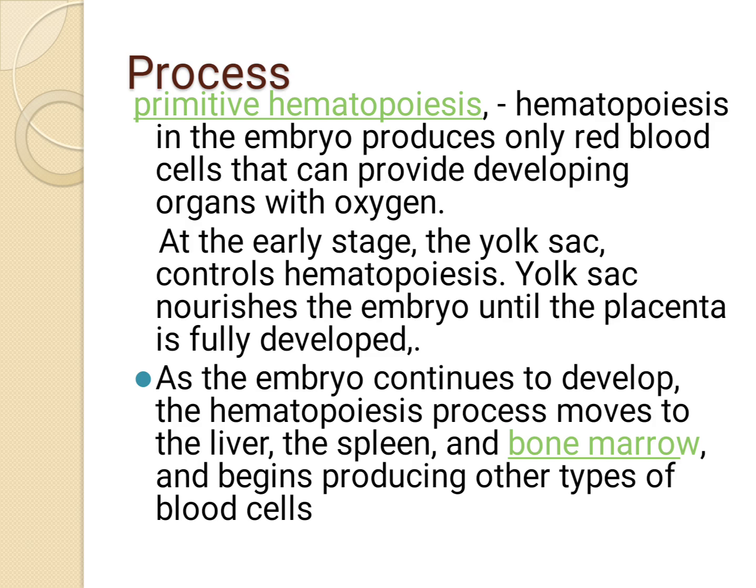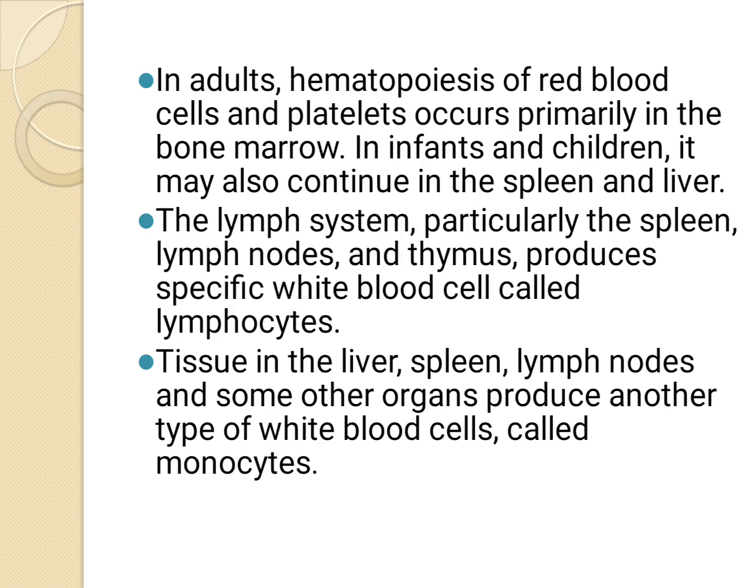As the embryo continues to develop, the hematopoietic process moves to the liver, spleen, and then finally to the bone marrow. In adults, hematopoiesis of red blood cells and platelets occurs primarily in the bone marrow. In infants and children, the process continues in the spleen and liver. The lymph system, particularly the spleen, lymph nodes, and thymus, produces specific white blood cells called lymphocytes. Tissues in the liver, spleen, lymph nodes, and other organs produce another type of WBC called monocytes.